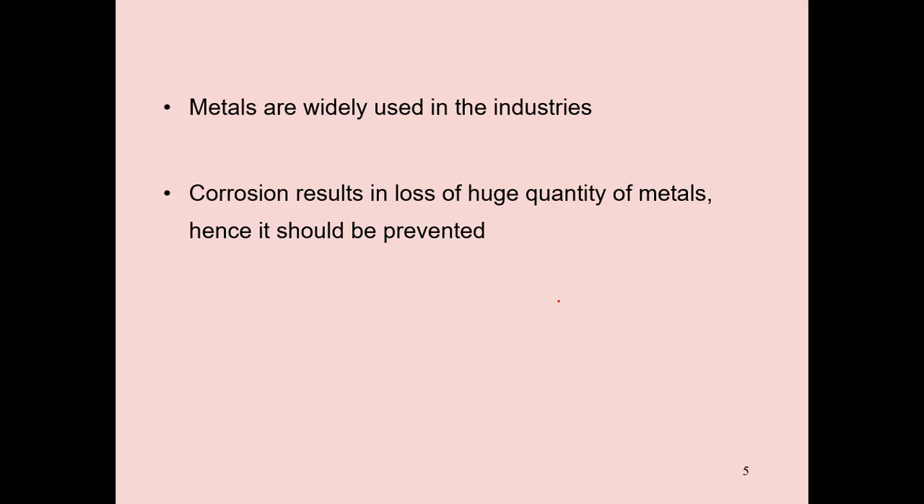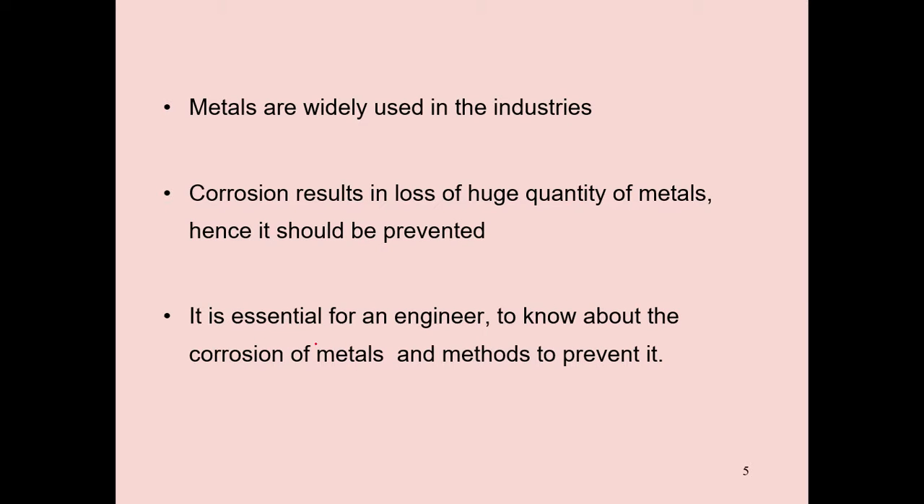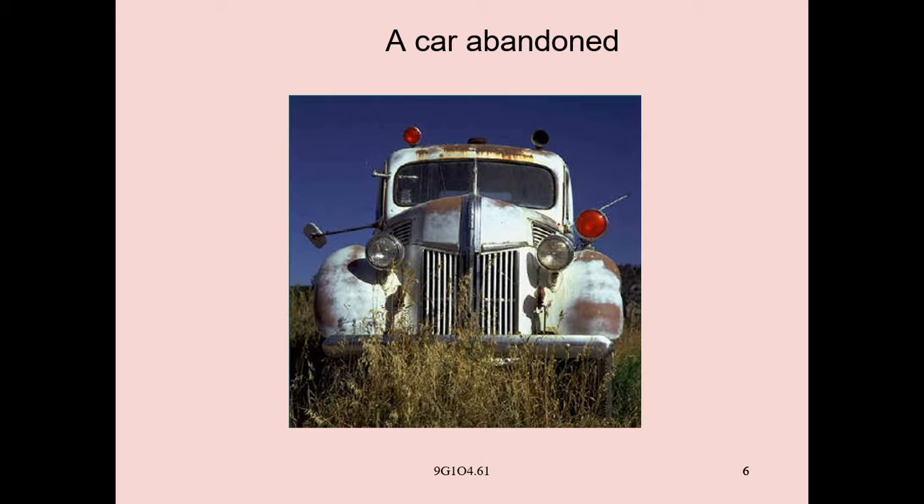That's why we should study the property of corrosion. It is essential for an engineer to know about the corrosion of metal and methods to prevent it. As engineering students, we should know why corrosion takes place and how to prevent it. That's why we are going to discuss it. See here, I have given one image. This car is going to corrosion by the action of environmental gases.